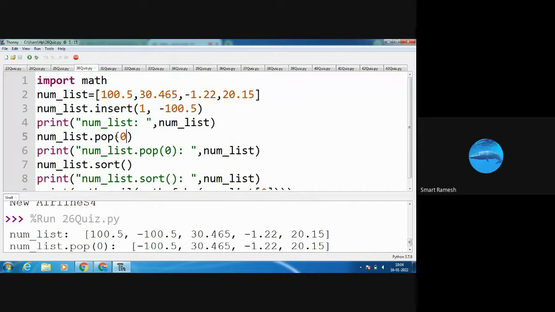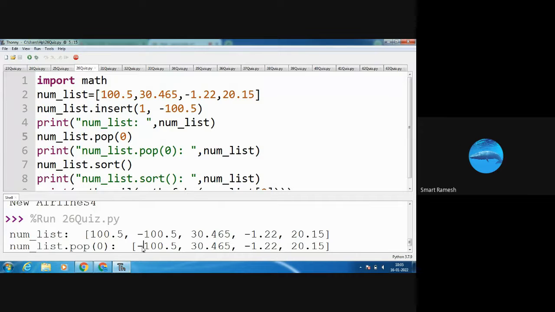Next, pop function. What is the use of the pop function? The pop function is used to delete the item at the particular index. Here we are passing the index number 0. So it is going to remove the index number 0 item in the list. So what is index number 0? Minus 100.5 is the index number 0.